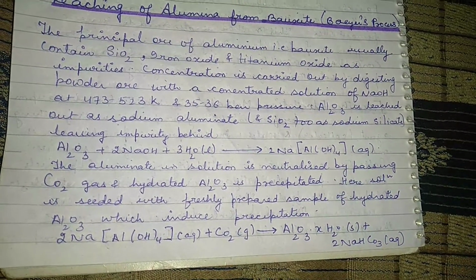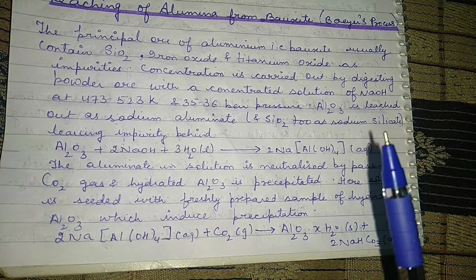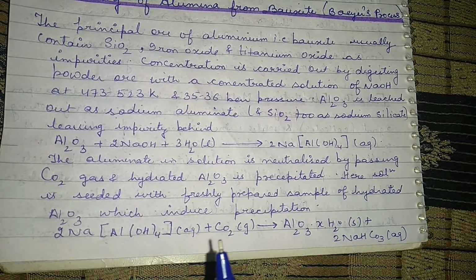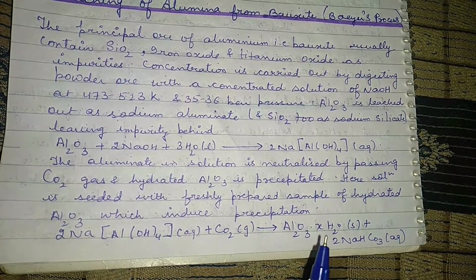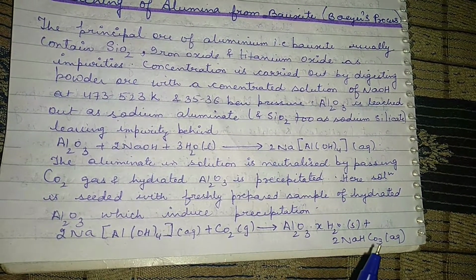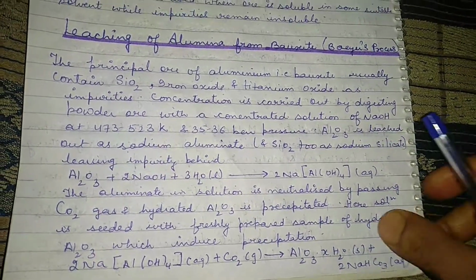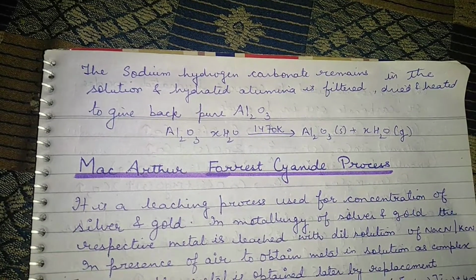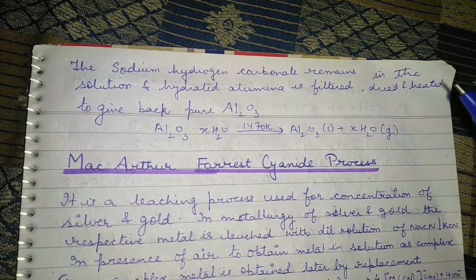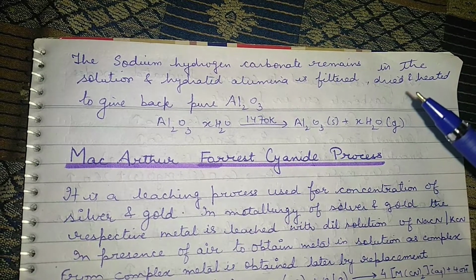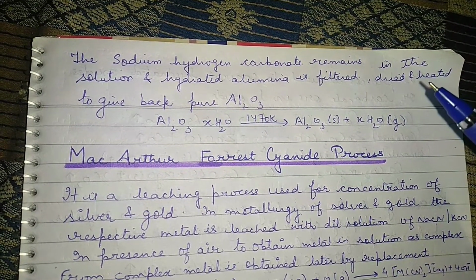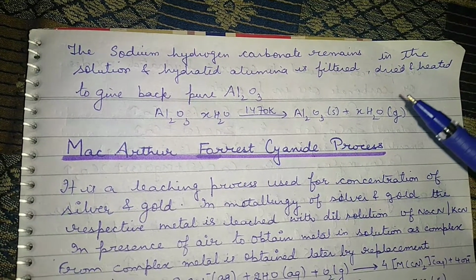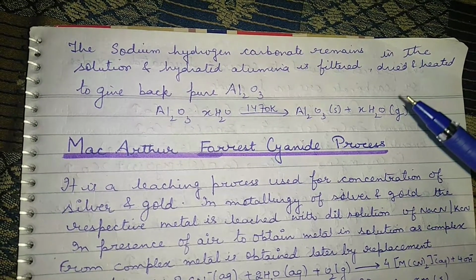Here you can see the sodium aluminate which has been formed, in which carbon dioxide gas has been purged to form hydrated alumina, with water and bicarbonate as a byproduct. Okay, so this is the process of leaching. The sodium hydrogen carbonate, basically sodium bicarbonate, is highly soluble in water, so it remains in the solution, and the hydrated alumina is filtered, dried and heated to give the pure alumina.